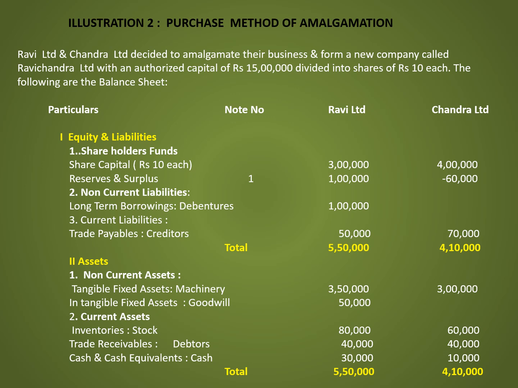Under that, inventories, that is stock 80,000 and 60,000 respectively. Trade receivables, that is debtors 40,000, 40,000 respectively. Cash and cash equivalents, that is cash 30,000 and 10,000 respectively. Total assets is 5 lakh 50,000 and 4 lakh 10,000.